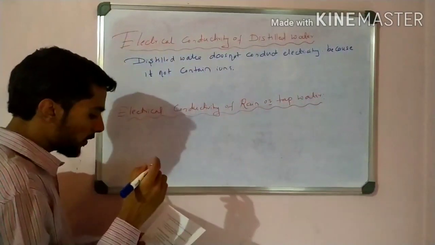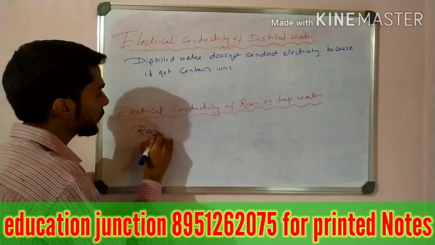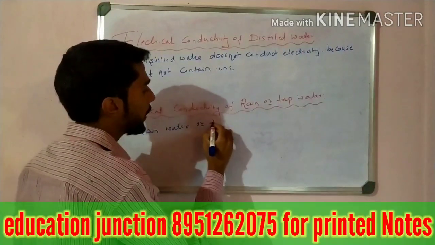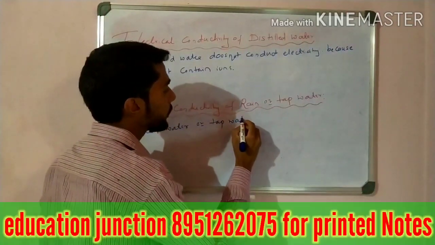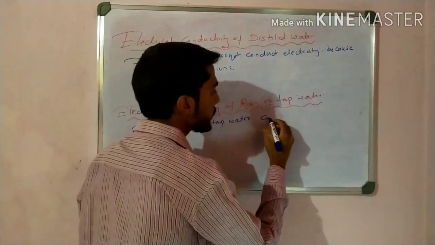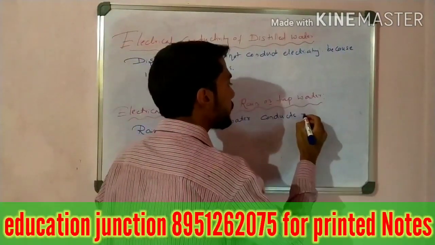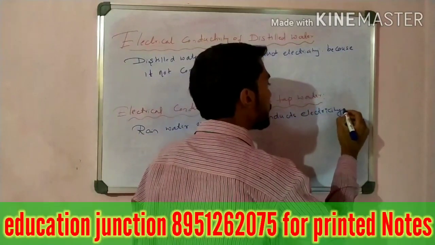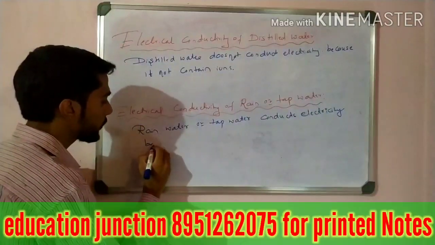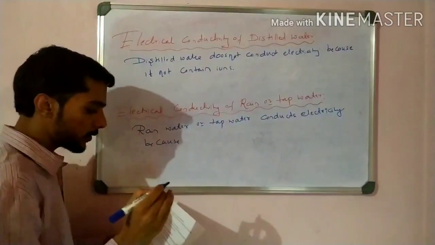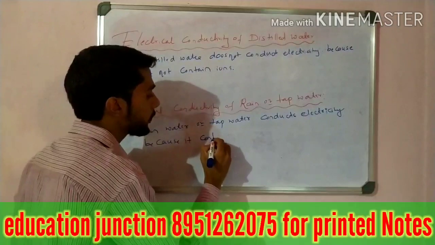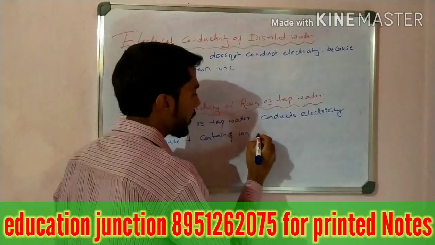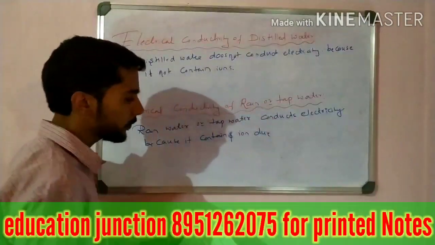The answer: rainwater or tap water conducts electricity because it contains ions.